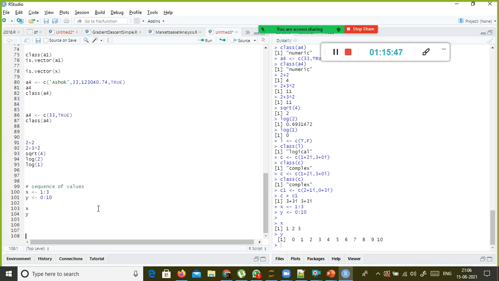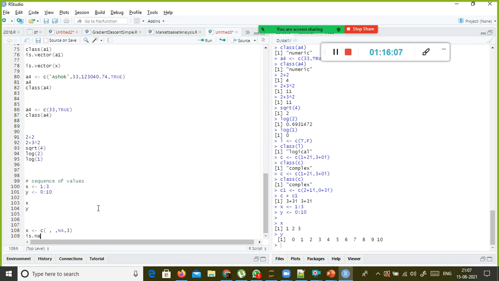And next one is, supposing I am creating a vector like this. C of, let's say, comma comma, and I'm going to say NA comma 3. And next one is is.na of x.